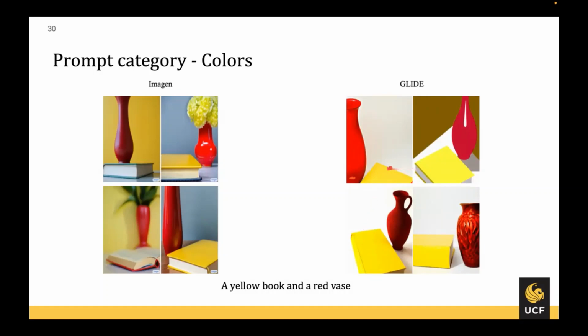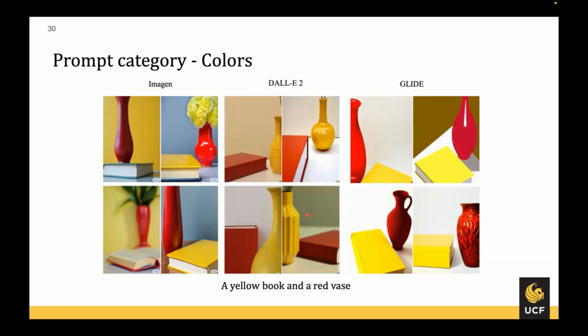And also the top two images are lacking photorealism as well. However, in the case of the images generated by DALL-E 2, we can see the images are not even aligned with the text, as the vases are yellow and the books are red. And this limitation was mentioned in one of our previous presentations, that DALL-E 2 lacks the ability to bind attributes to certain objects. However, when seeing all these images together, we can clearly see that Imagen is performing way better than the other two models.